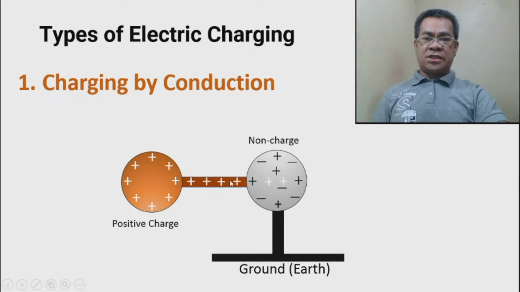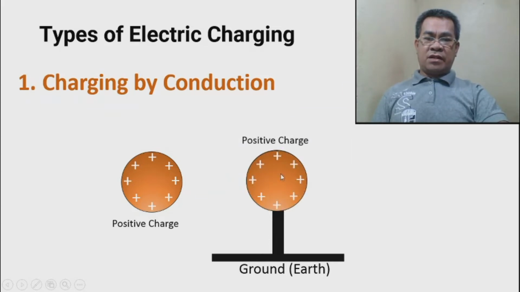When you remove the conducting material, it becomes positively charged. So it replicates the source. In conduction, the non-charged material gains the same charge as the charged particle.